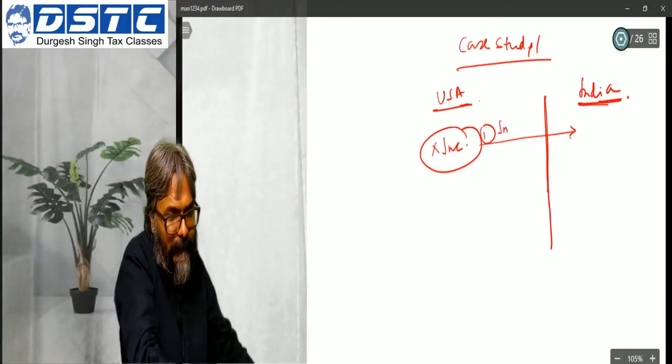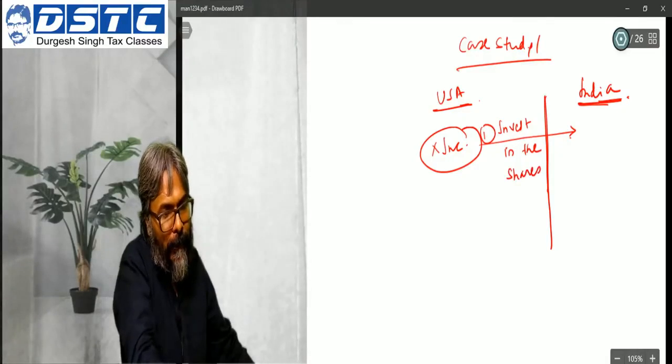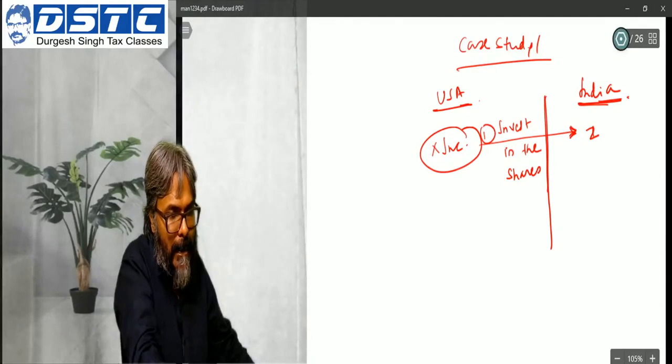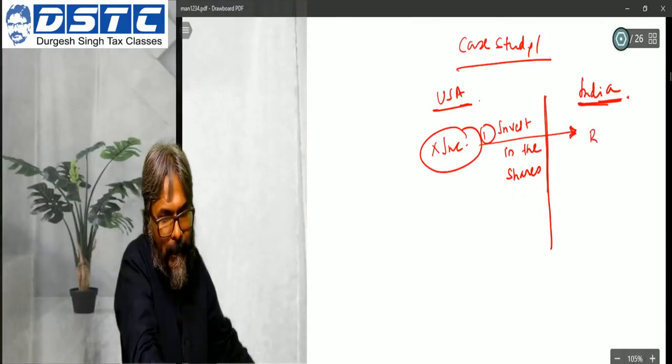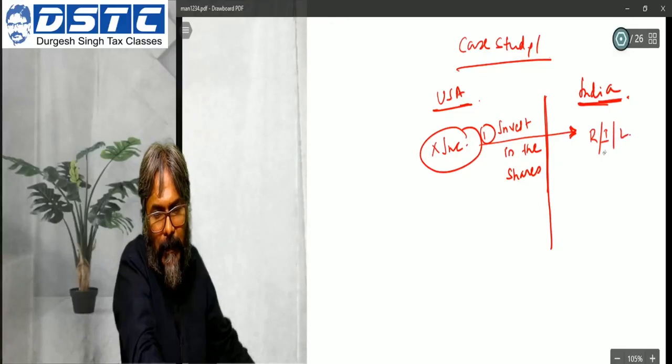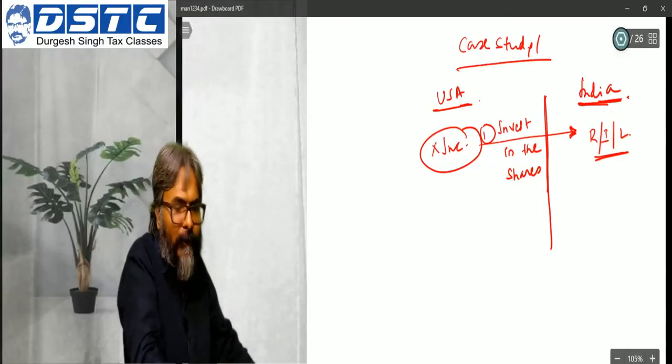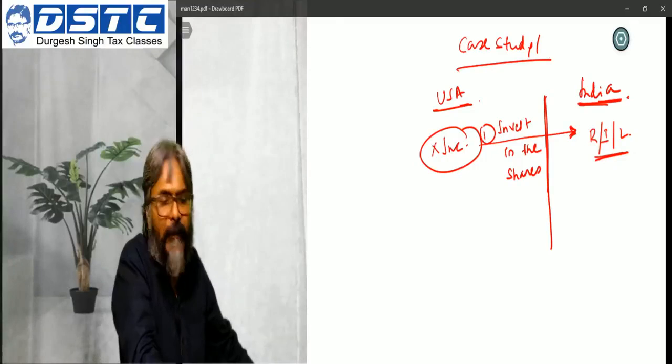Invest in the shares of whom? Now this is primarily, say, RIL. That is what they have done. So they invest in the shares of RIL.